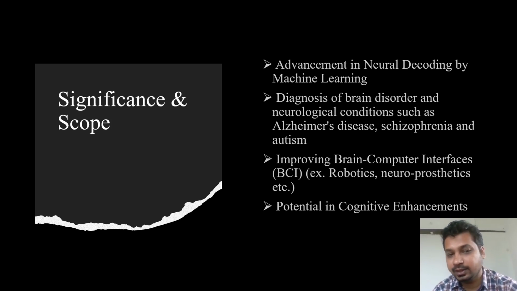Secondly, our methods can contribute to the diagnosis of brain disorders and neurological conditions such as Alzheimer's disease, schizophrenia, and autism. By improving how we decode brain signals, we can enhance early detection and treatment of those conditions. There is potential to improve brain-computer interfaces, or BCIs, which are critical in fields like robotics and neuroprosthetics. Our model could pave the way for more intuitive interaction between brain and machines.